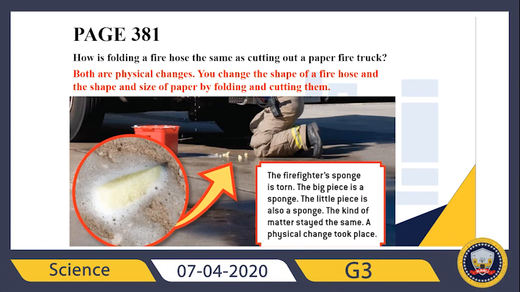So remember, folding, cutting, shaping, they all represent physical changes. So it is also an example of a physical change. And please circle torn, because it also represents physical changes.